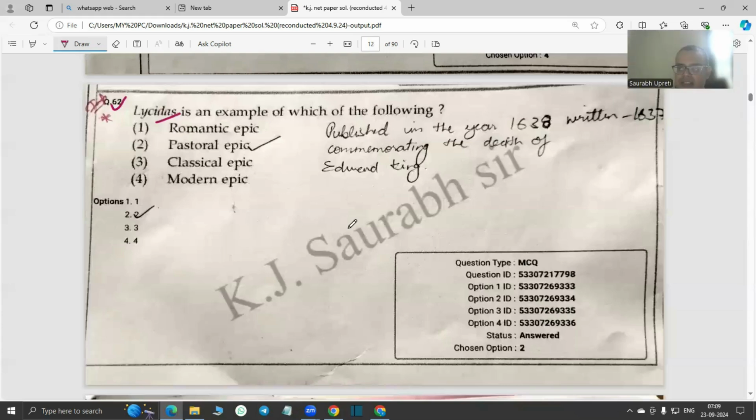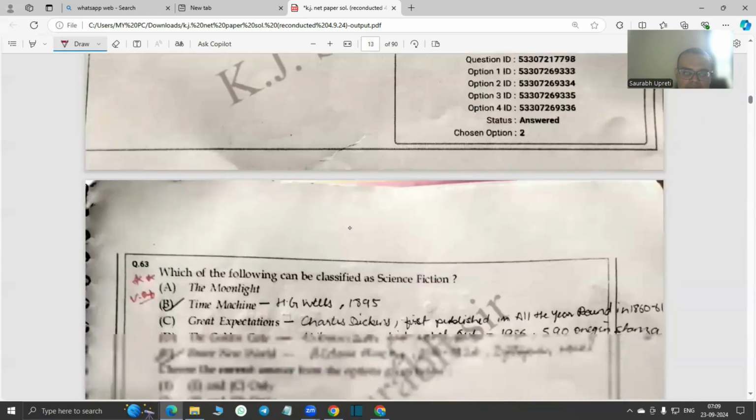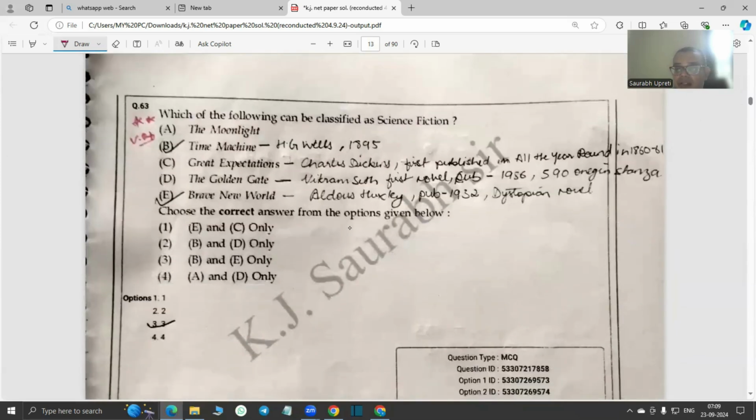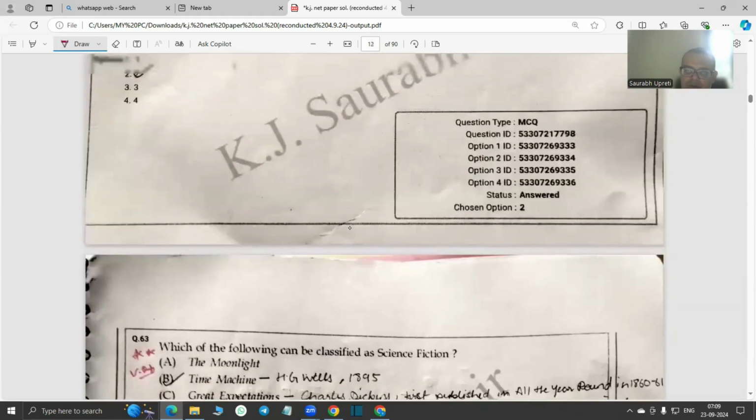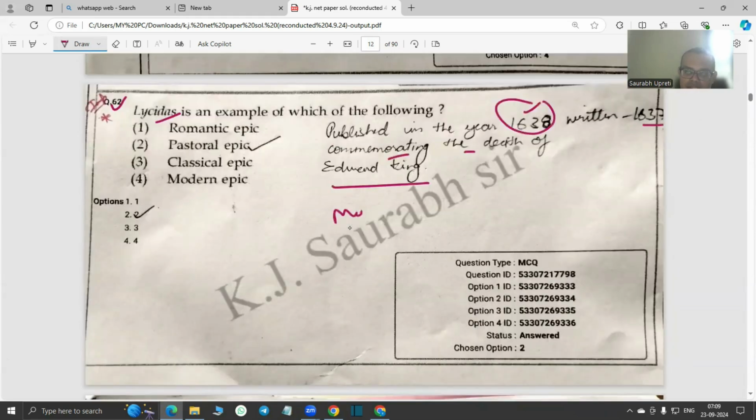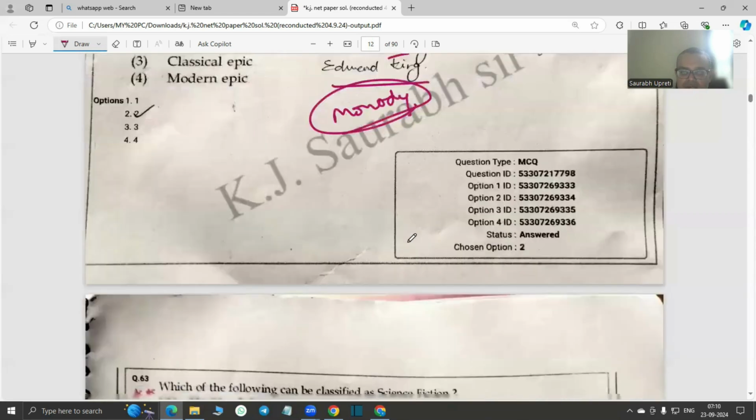So Lycidas is a pastoral epic, of course, and it's written by Milton. It is published in the year 1638, written in 1637, commemorating the death of Edward King. Lycidas, pastoral elegy, pastoral epic, okay, sometimes also called a personal elegy. You can also search for one word, monody, here just for your comparison and write notes on how monody is different from pastoral elegy.